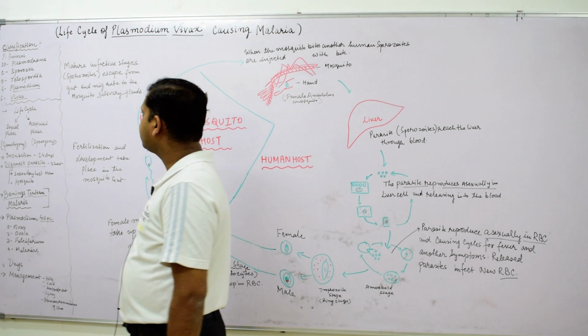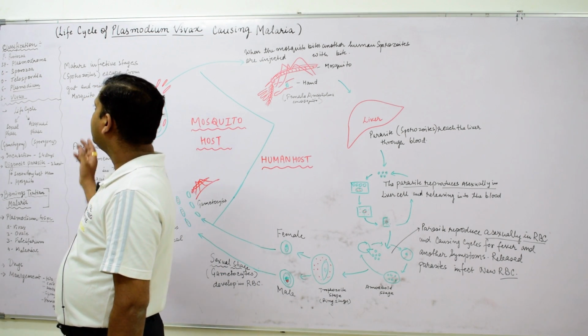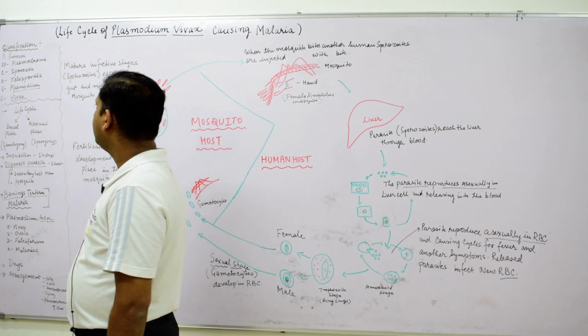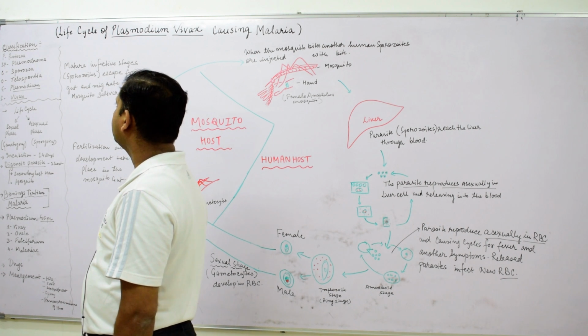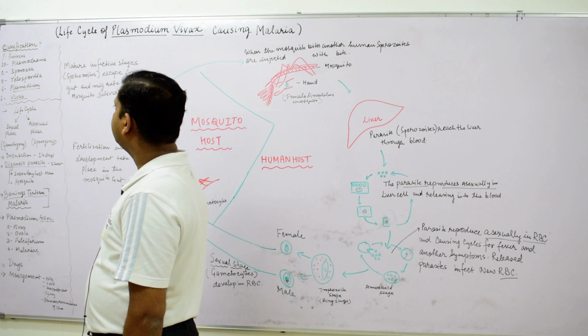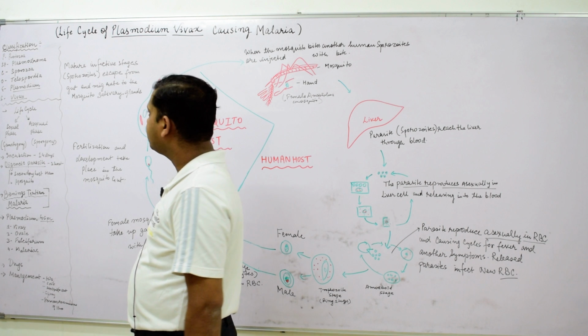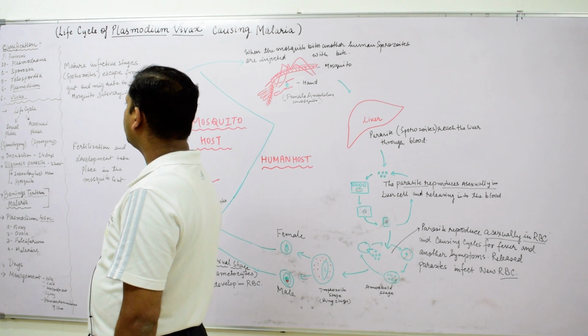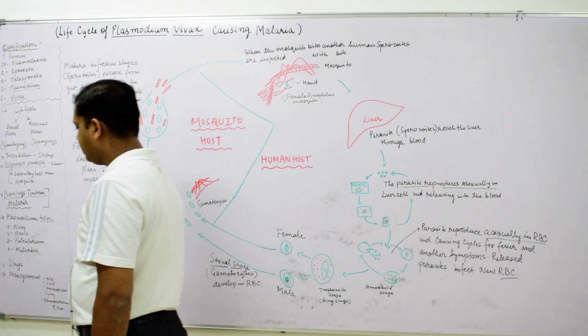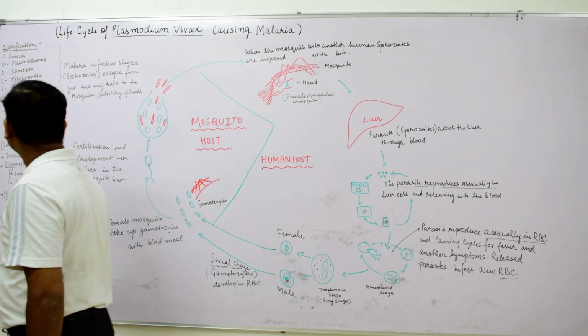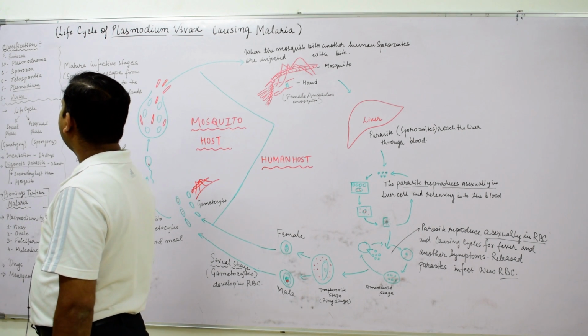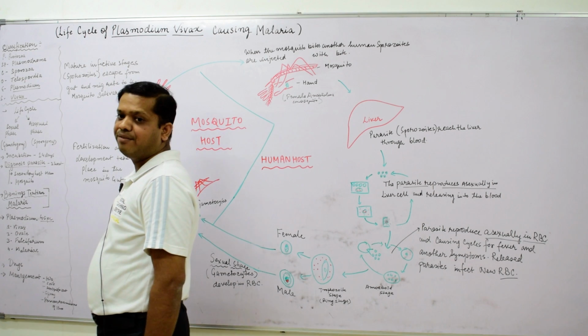When we look at the classification, we find that the phylum is Protozoa, the subphylum is known as Plasmodroma, the class is Sporozoa, and the order is Teleosporida. The genus is known as Plasmodium, and the species is called Vivax.